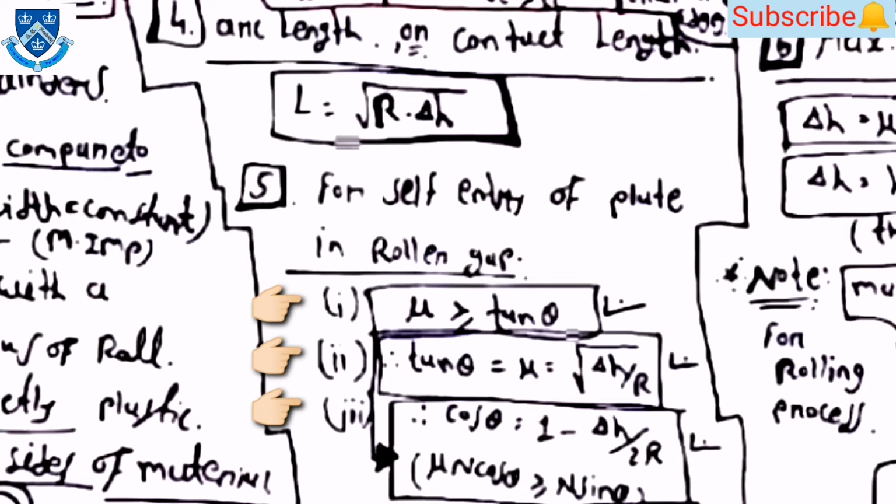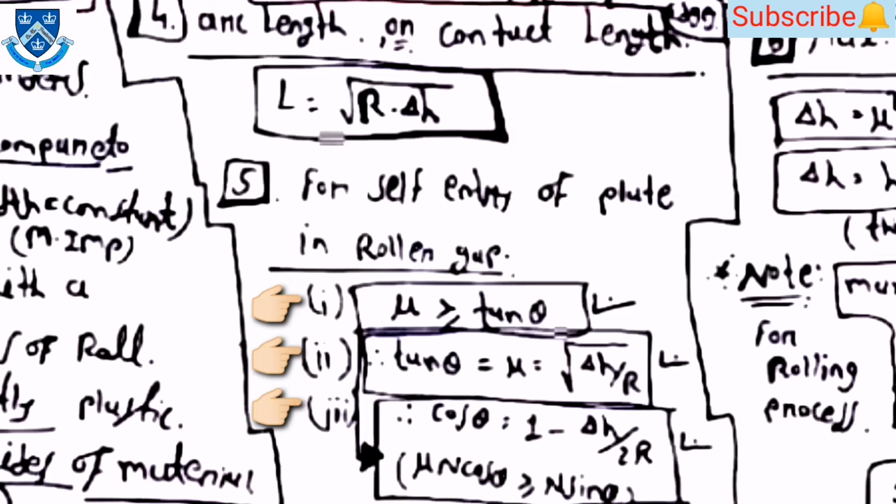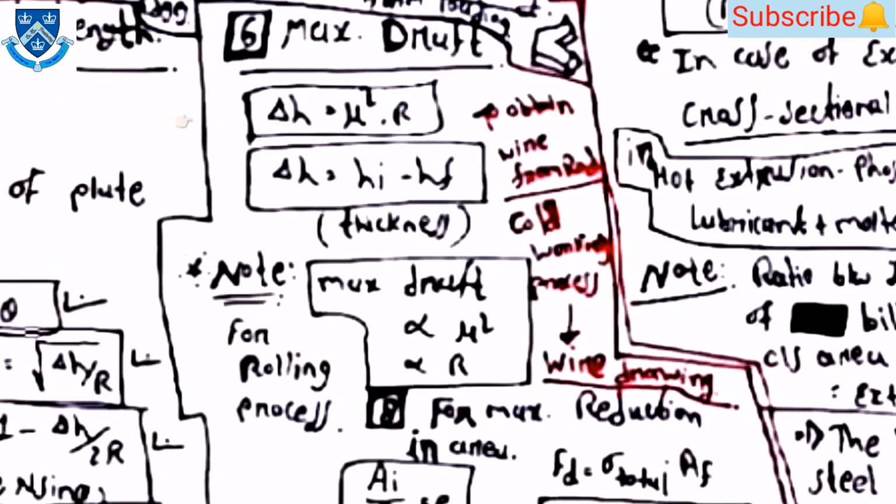And the third one is cos theta is equal to 1 minus delta h by 2r. From the first equation you can say that mu N cos theta is greater than or equal to N sin theta. Then the sixth one is for maximum draft: delta h is equal to mu square into R. Then delta h is equal to hi minus hf. Then maximum draft is directly proportional to mu square and proportional to R.